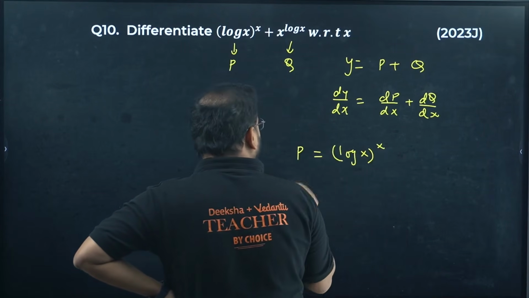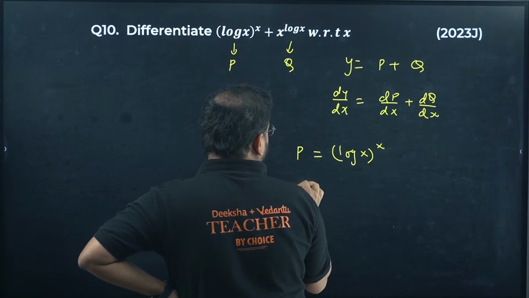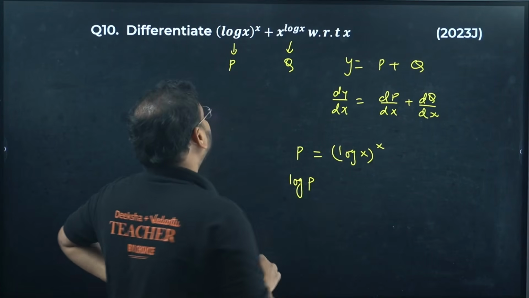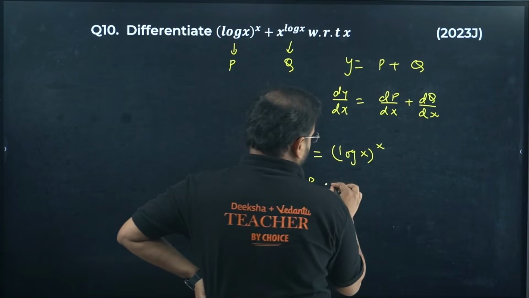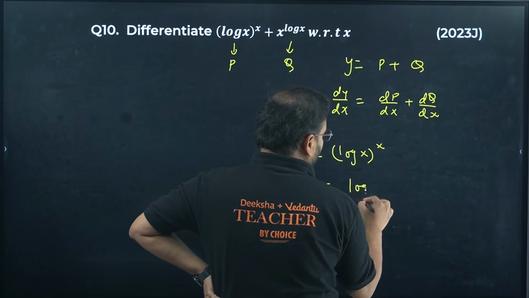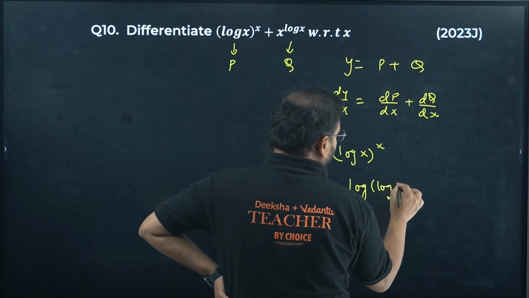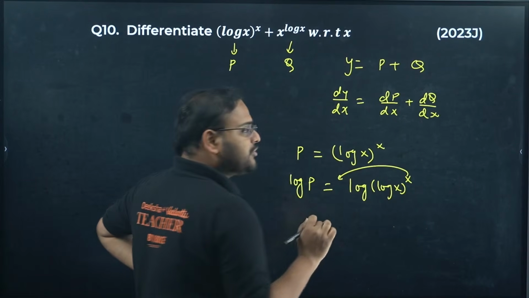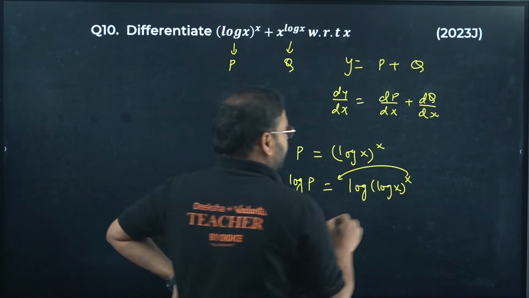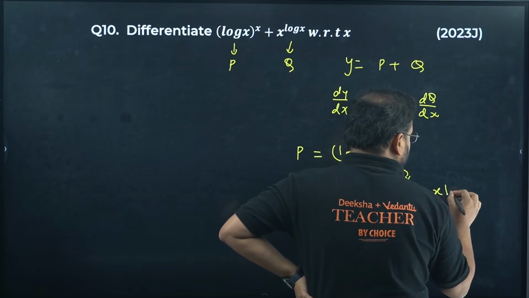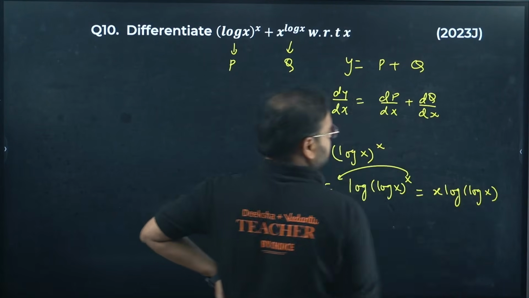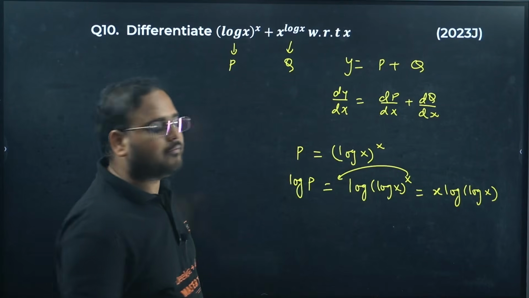Take log on both sides, so what are you going to get over here? Please check. Log of p equals log of x power x. This x will come in the front as the coefficient, right? So we get this value as x times log of x.